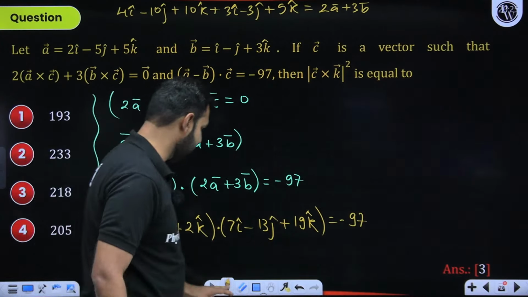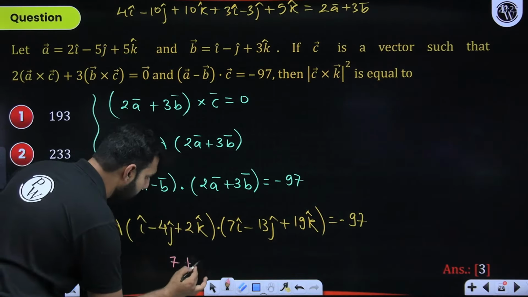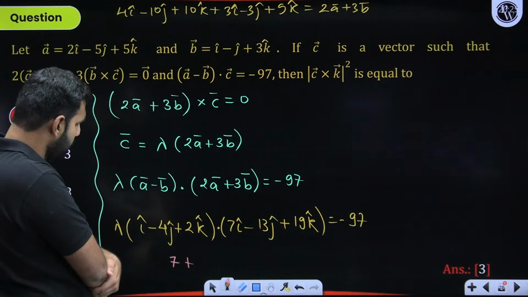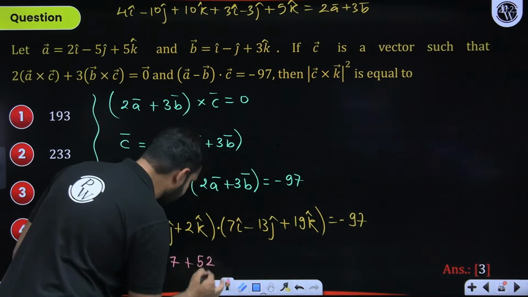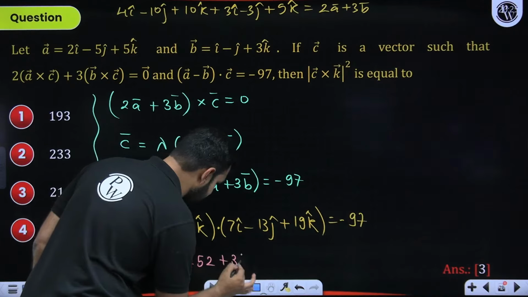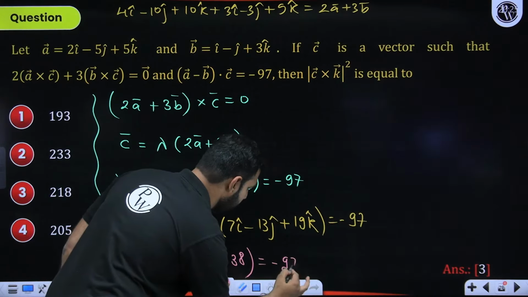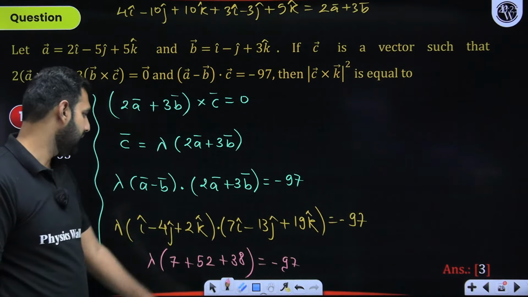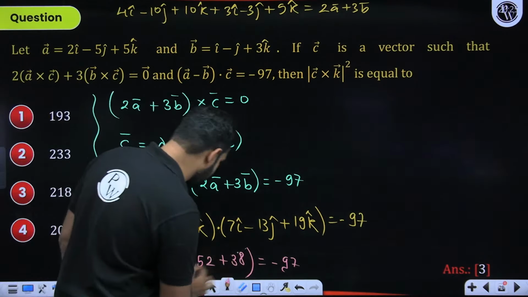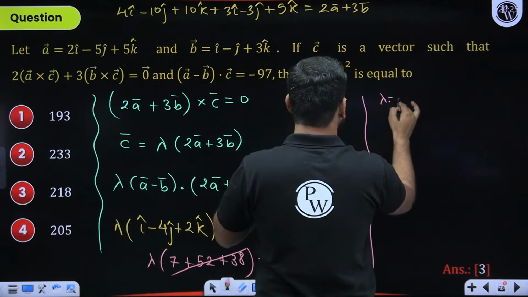Finding the dot product is something really simple and easy. You all know how to do it. Here, 1 into 7, that's 7, plus 13 into 4, that's 52, plus 19 into 2, that's 38. So it should be plus 38 times, of course, lambda, which is going to be minus 97. So 38 plus 52, that's clearly 97. 97 minus 97 leaves you with minus 1. So we have cracked, first of all, lambda, which is going to be minus 1.